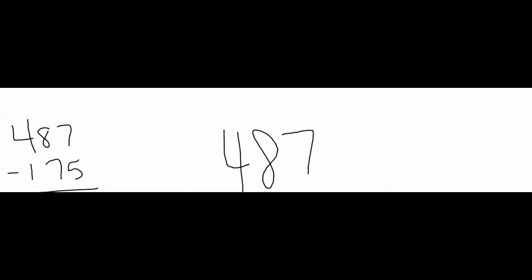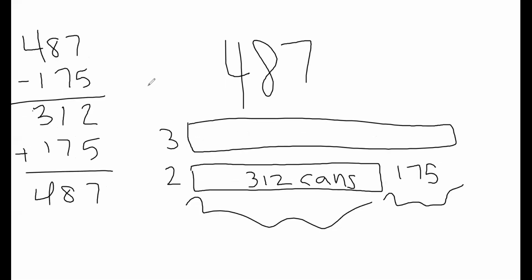Then the second question goes with it. So how many cans do both grades collect in all? Okay, so now we have to do something different. We subtracted here to figure out how many cans the 2nd graders collected, but now they want to know how many cans they collected in total. So we need to look at both of our totals. So we have this total and this total. What should we do to put them together? I can hear you saying adding.